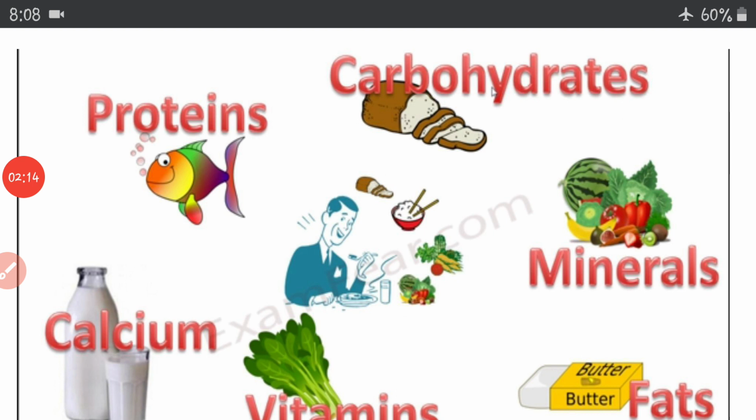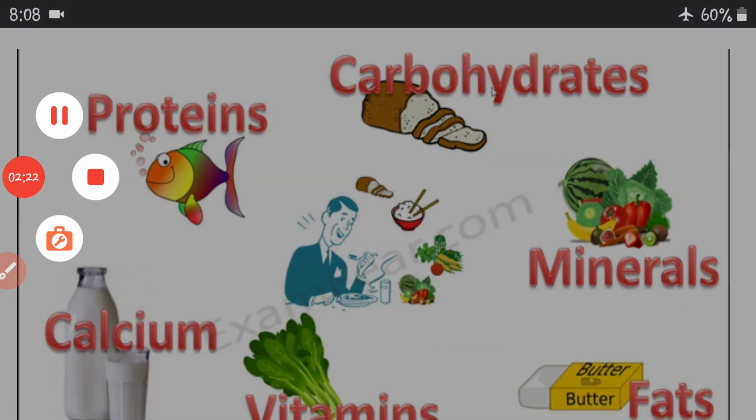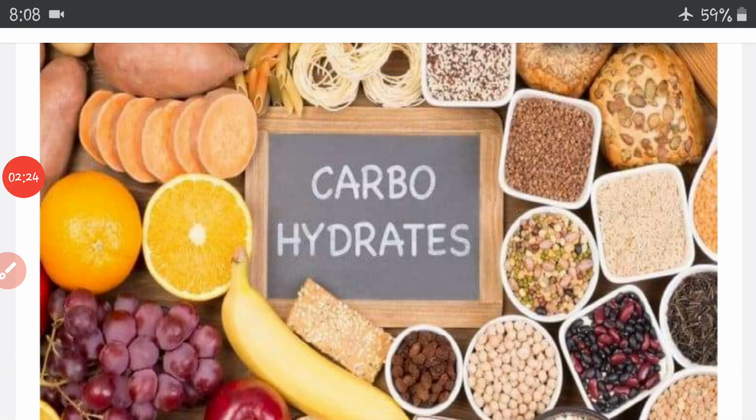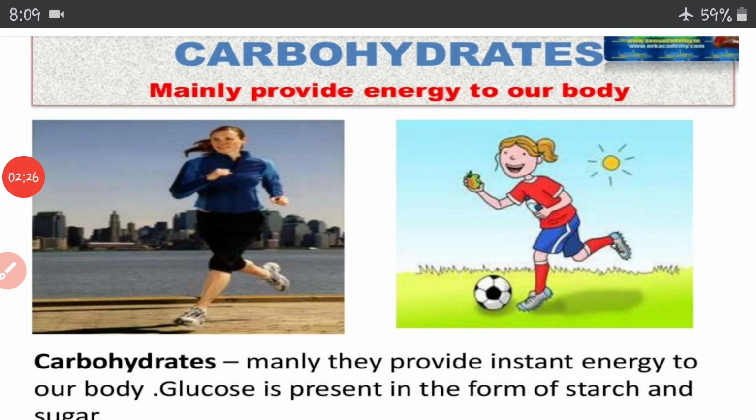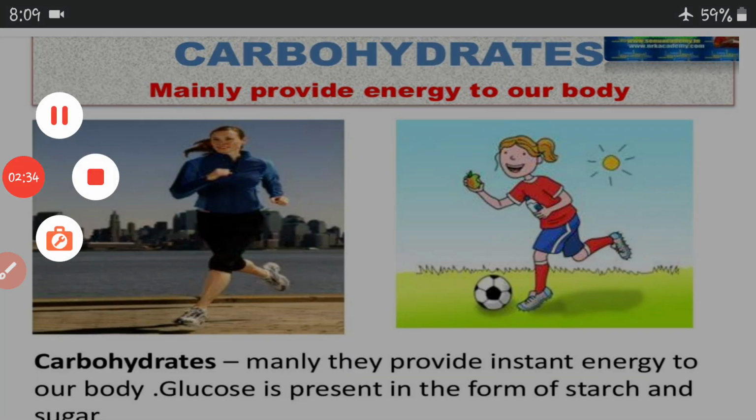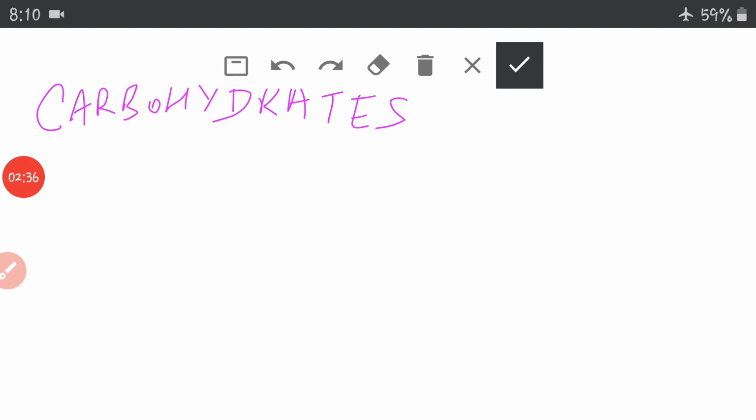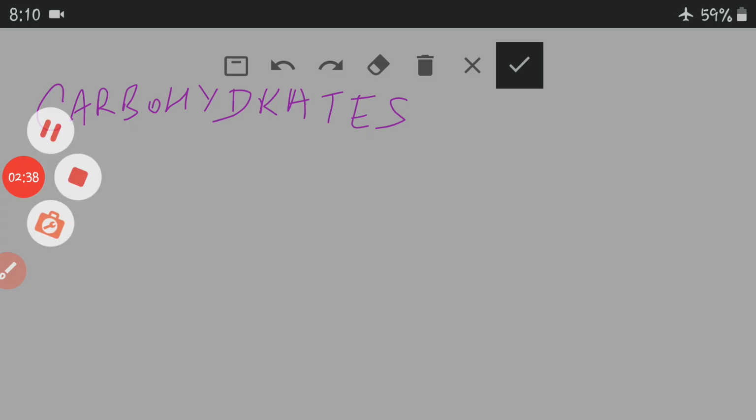So different sources are there for the proteins, carbohydrates, minerals, calcium, vitamins and fats and different nutrients. Starting with the carbohydrates. Carbohydrates mainly provide energy to our body and they are present in the form of starch and sugar only. What happens to carbohydrates in our body?